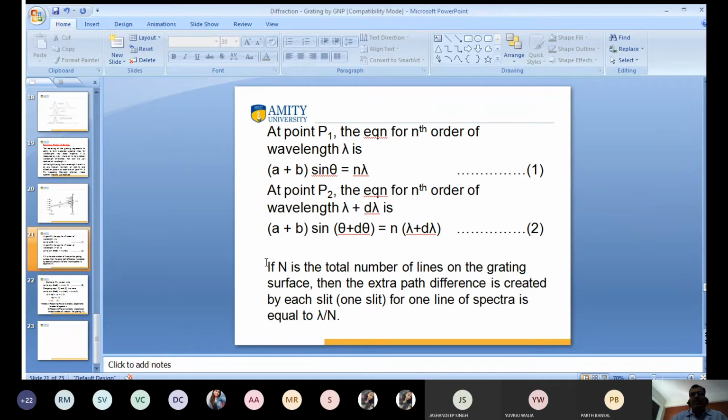In the grating, there are N slits. It is not possible to calculate the path difference for each and every part.